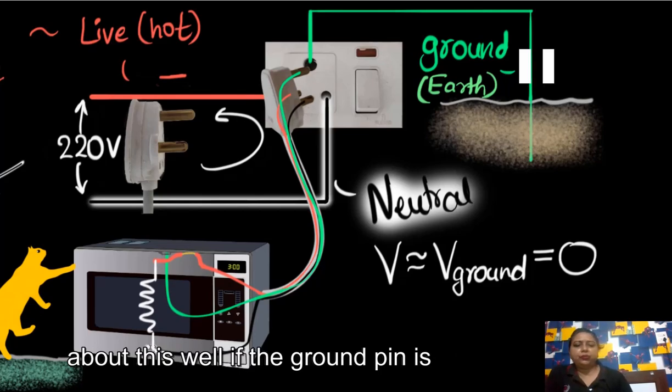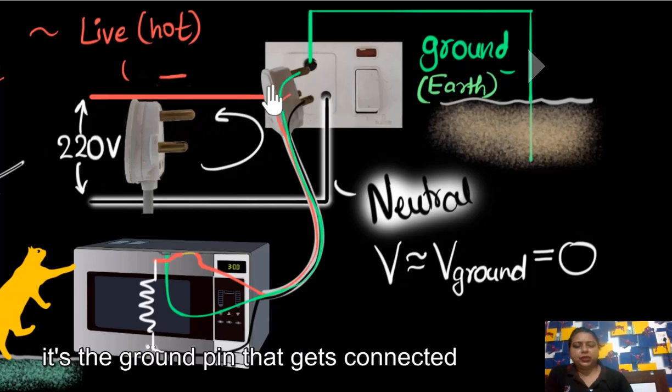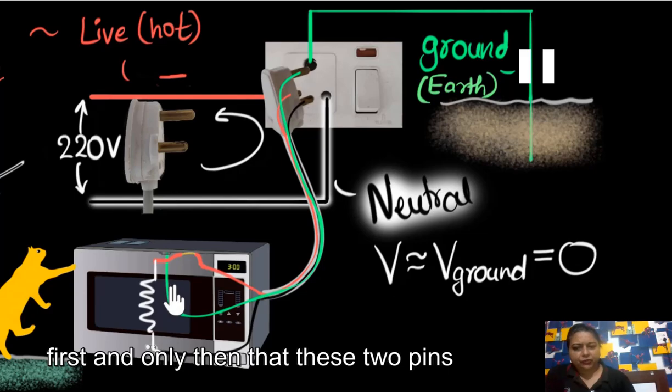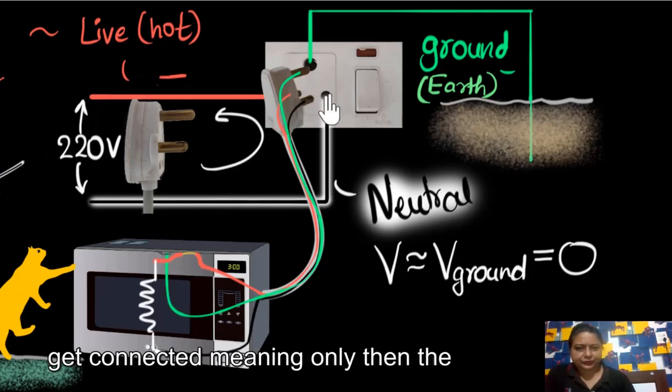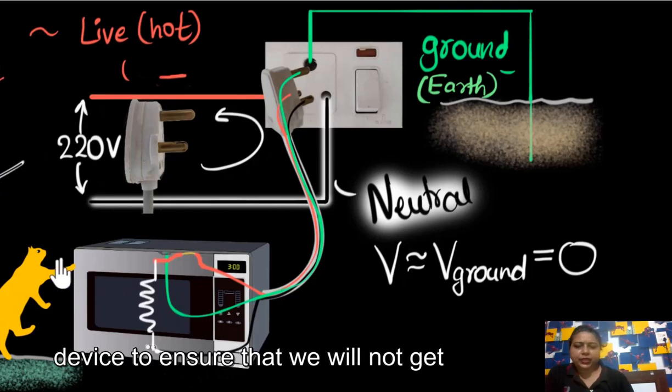If the ground pin is longer, that means when you are inserting the plug, the ground pin gets connected first, meaning our device is made safe first, and only then do these two pins get connected, meaning only then does the current start running.